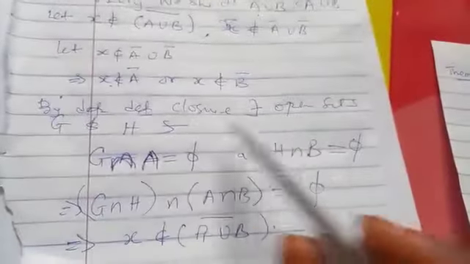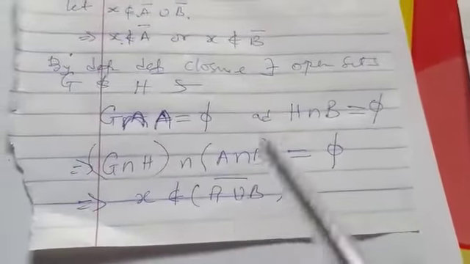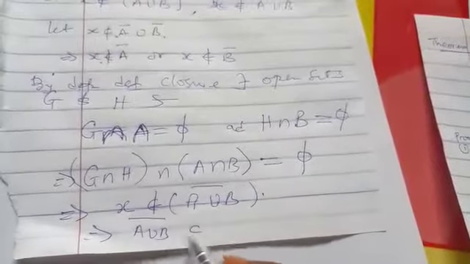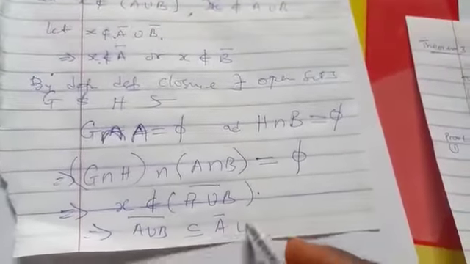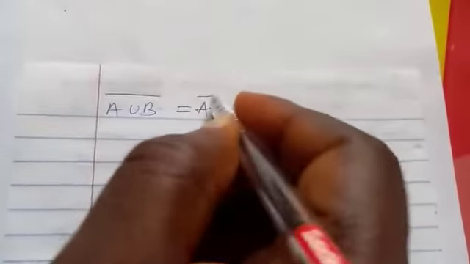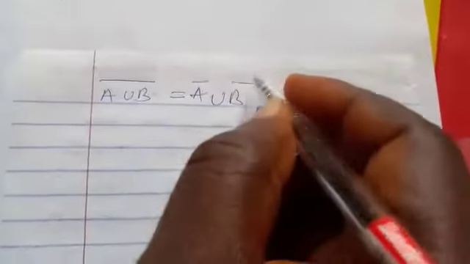So we started with this and ended with this. It contradicts our assumption. So that simply means that A union B bar is a subset of A bar union B bar. This is equation 2. By 1 and 2, we have shown that A union B bar is equal to A bar union B bar.